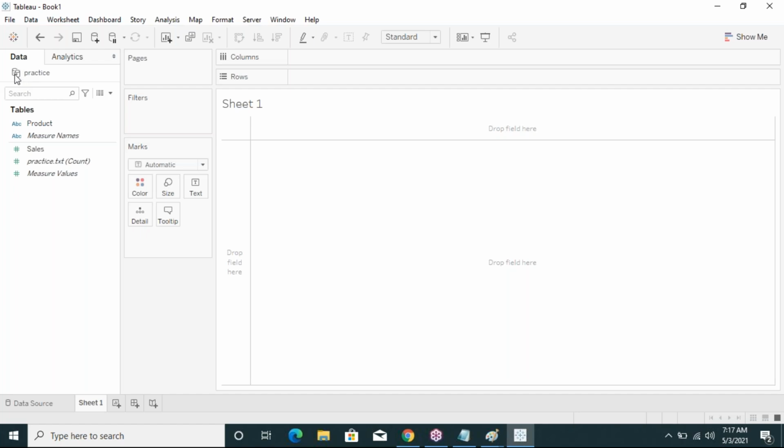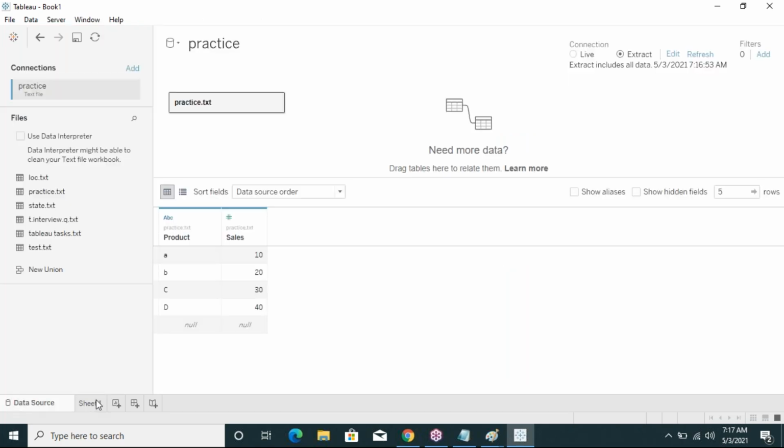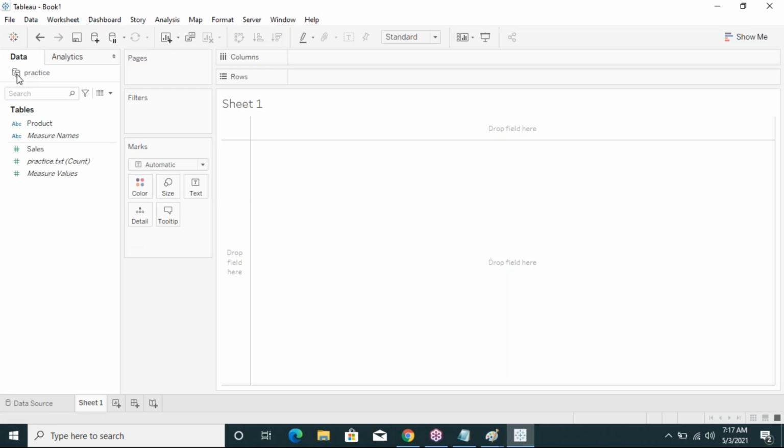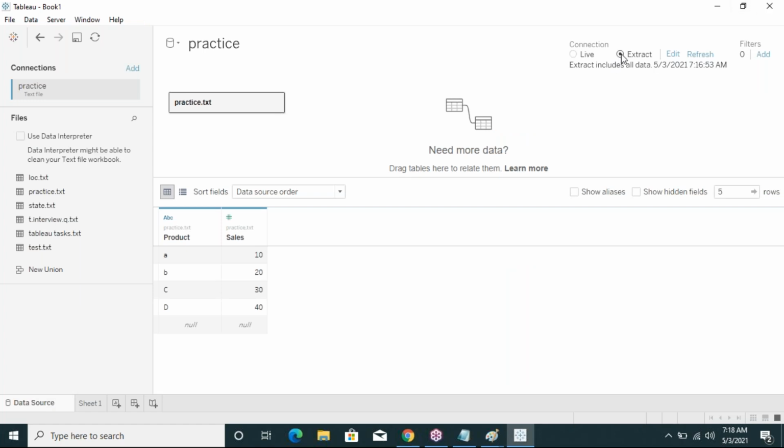That means two cylinders are there, overlapping cylinders. Whenever we have a live connection, it will display only a single cylinder. So in this extract connection, how many symbols are there? Two cylinders. Okay, this is the extract connection.